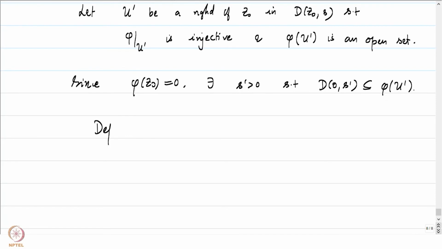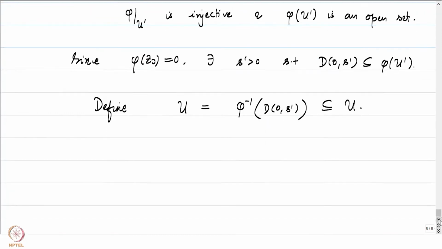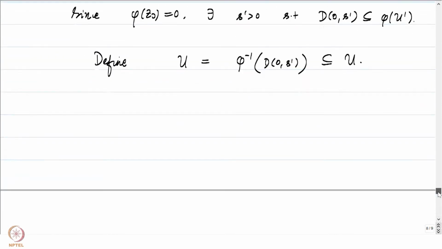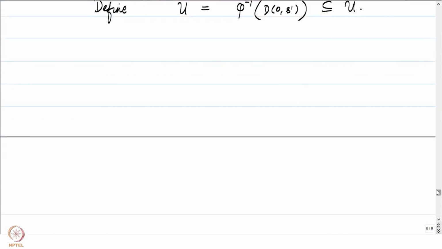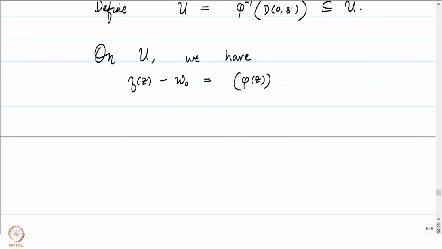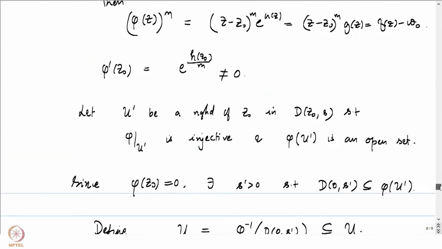Now, define our u to be equal to phi inverse of D(0, s prime), contained in u prime. This is the open set we are going to work with. Let's check everything that we need to check. On u, we have f of z minus w naught is equal to phi of z to the power m, and that's what we were trying to prove, right?